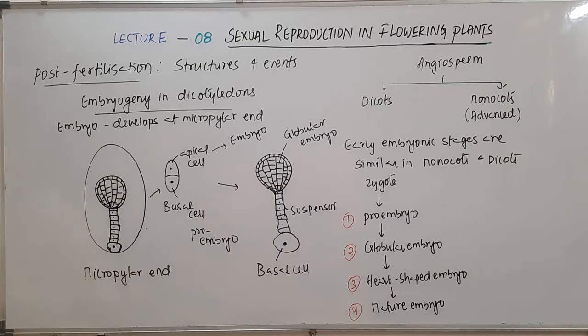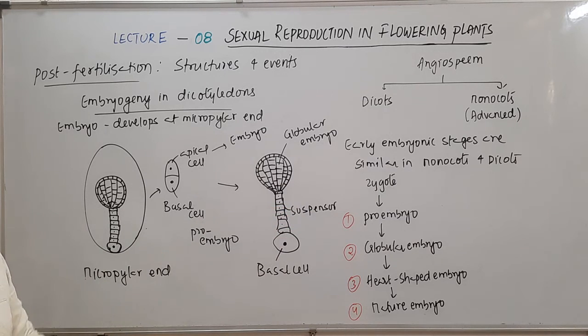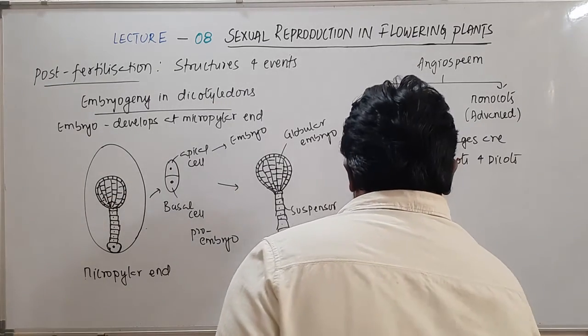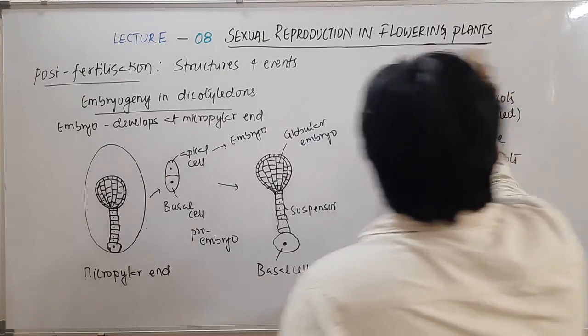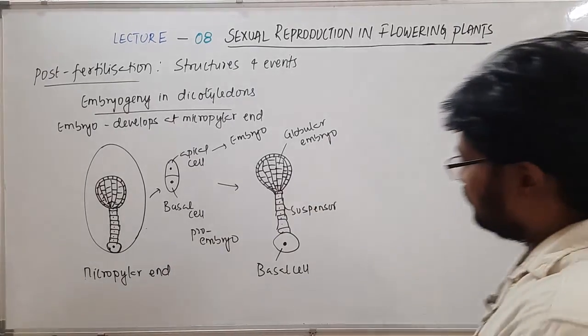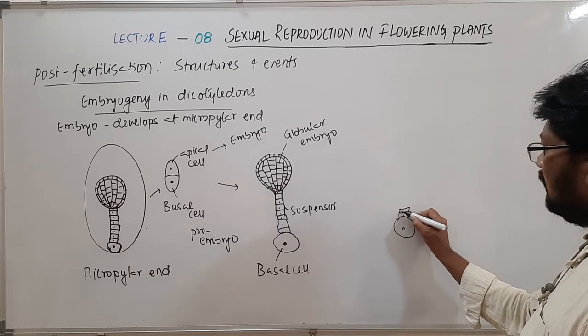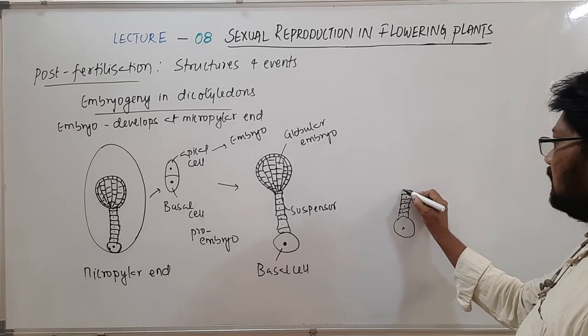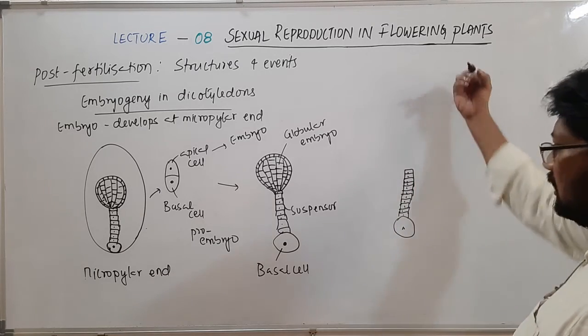Once this is completed, in the next stage the further mitotic divisions will result in the formation of a heart-shaped embryo. Of course the basal cell and the suspensor will remain the same, though the suspensor may become a little elongated, as a few cells get added.